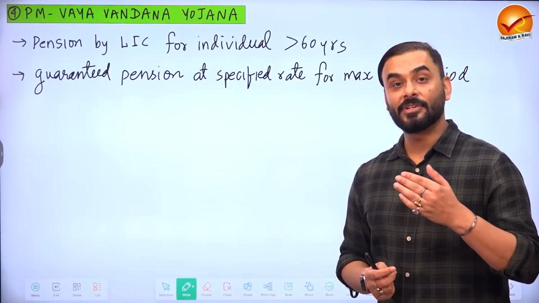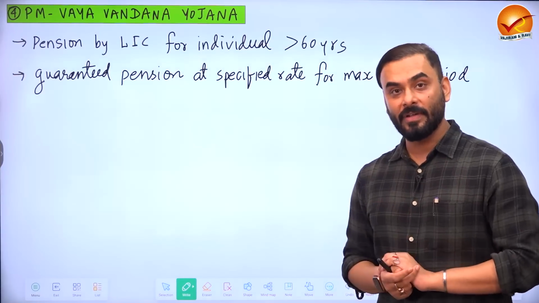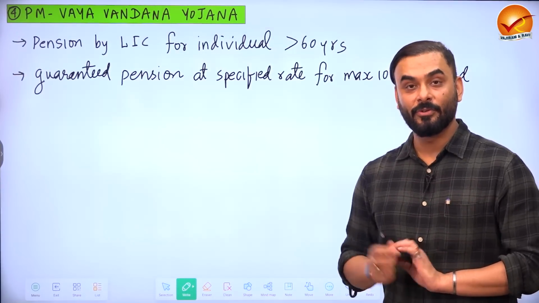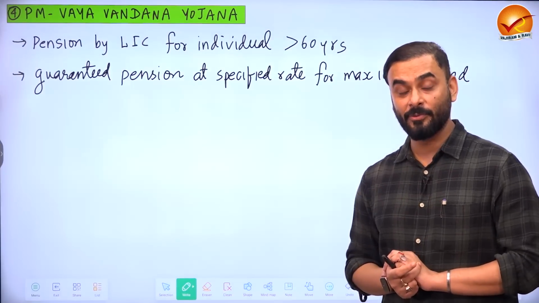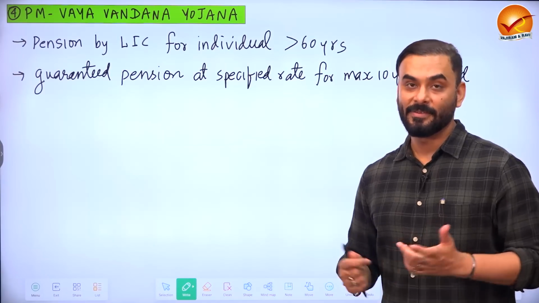So for example, it starts from 1.5 lakh rupees. If you pay 1.5 lakh rupees, then LIC will provide you 1000 rupees per month as pension. If you pay 7.5 lakh rupees subscription amount, you will get 5000 rupees per month as pension.